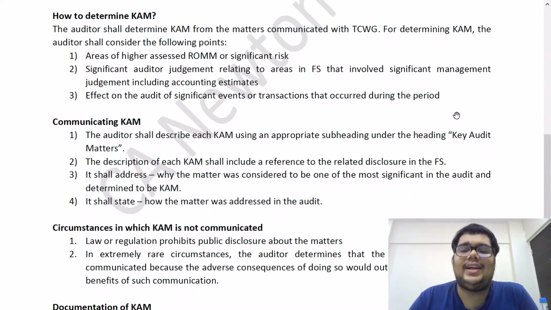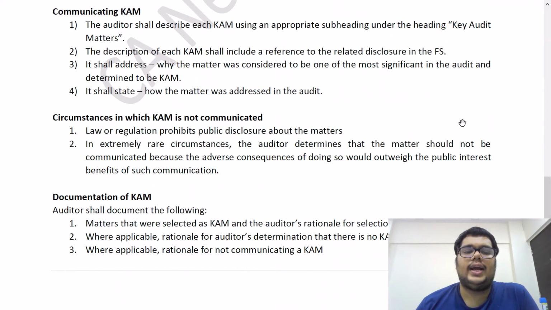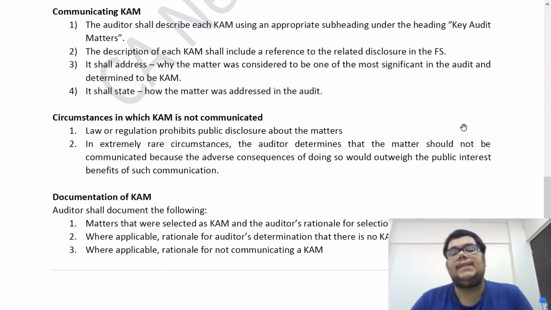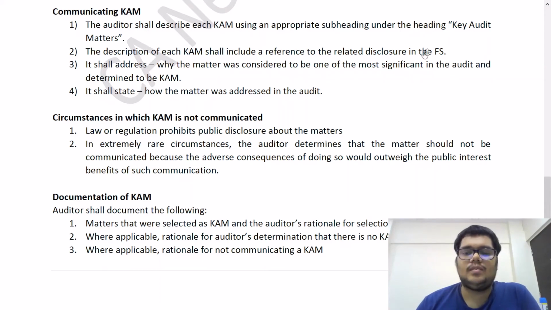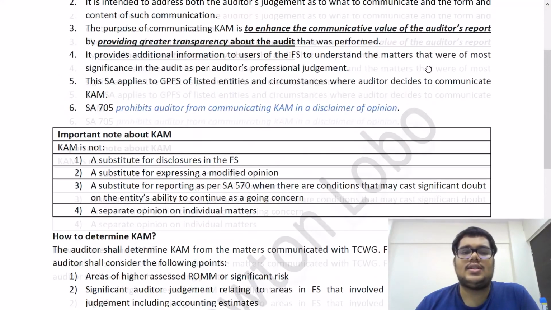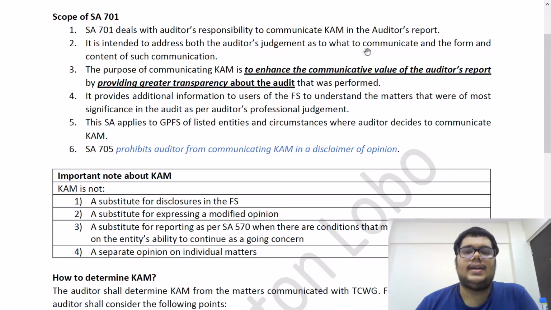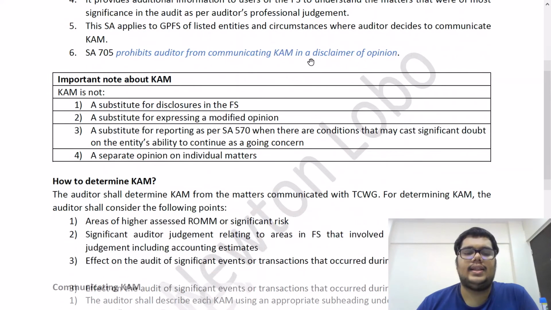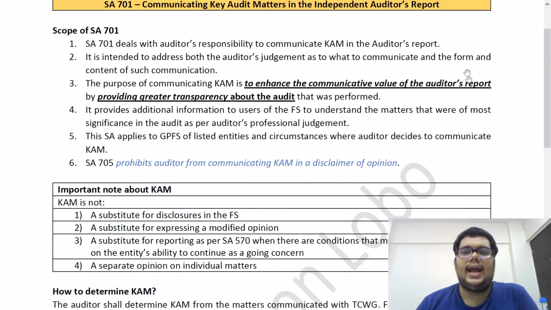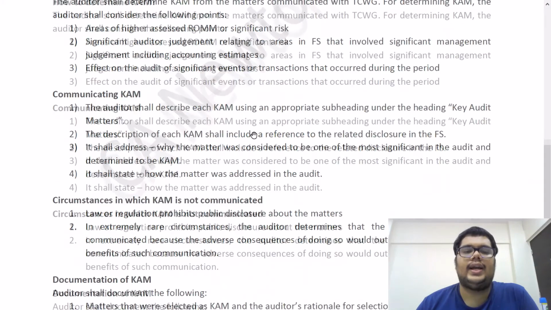Any kind of significant event that has happened can also be a CAM. Next answer, communicating key audit matters. So this is basically giving you the form and content of how key audit matters are to be communicated. And we see the first answer, scope of CAM, the fourth point. The second point is intended to address both the auditor's judgment as to what to communicate. So this was there in the answer, how to determine CAM, and the form and content of such communication. This is there in the answer, communicating of key audit matters.